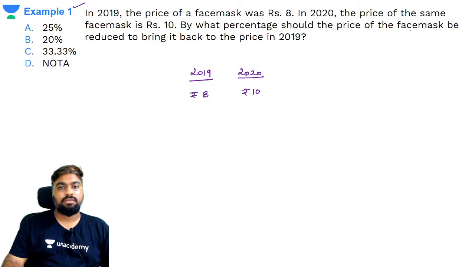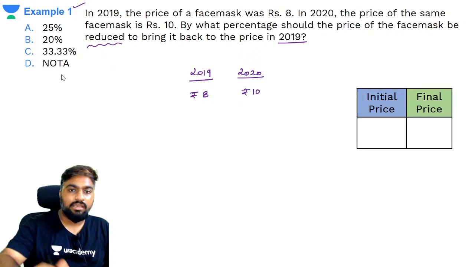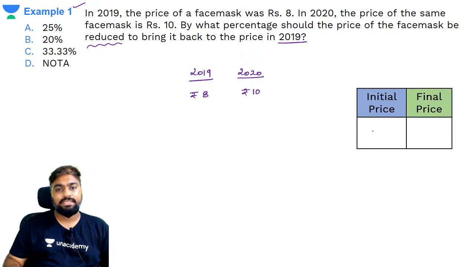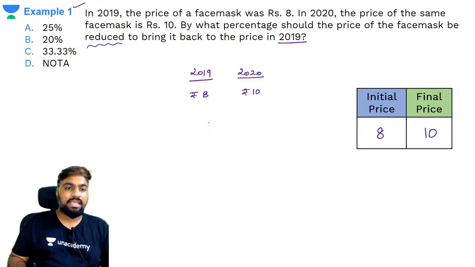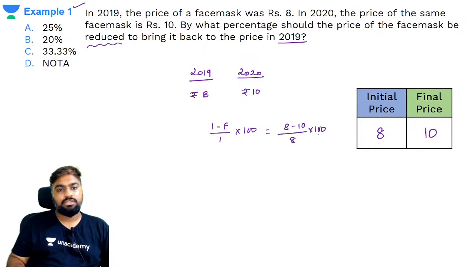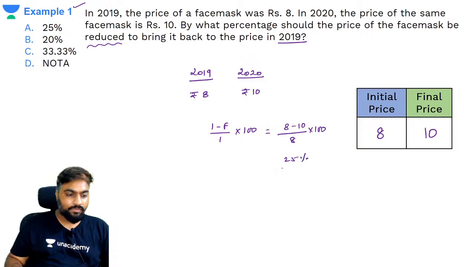So here what are they saying? By what percentage should the price of the face mask be reduced to bring it back to the same price in 2019? They're saying it needs to be reduced, right? So here we will be using this. So initial price यहाँ पे actually 8 है, final price 10 है. तो अगर हम formula के हिसाब से जाएंगे, it is what? Initial minus final by initial into 100, correct? That is 8 minus 10 by 8 into 100. This should give us 25%. Yes or no? है ना? 25%. But this is wrong.